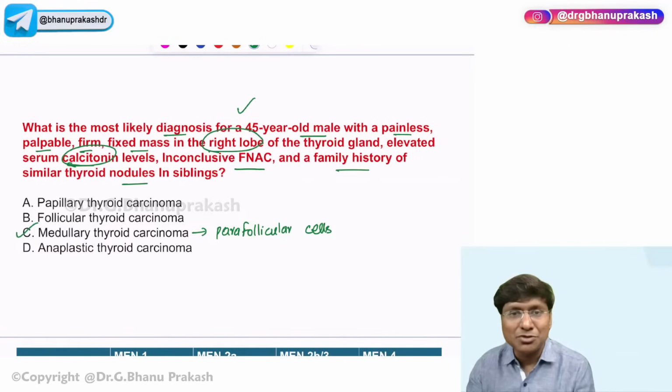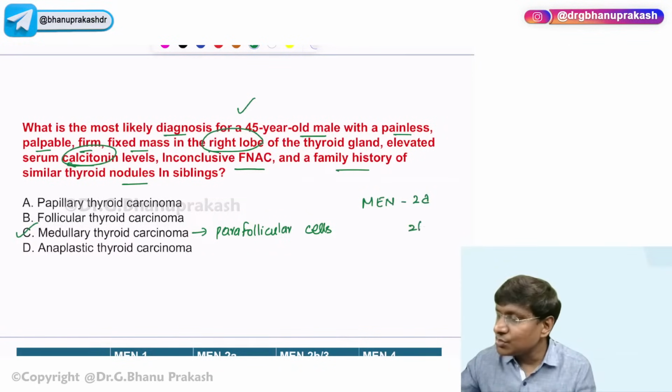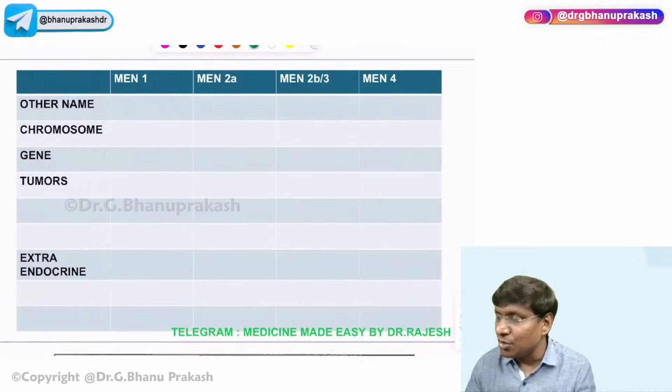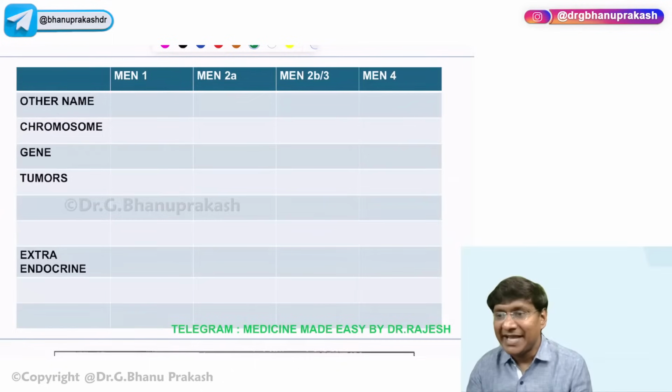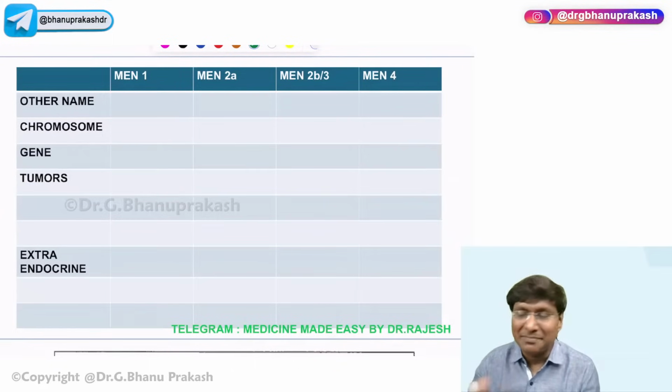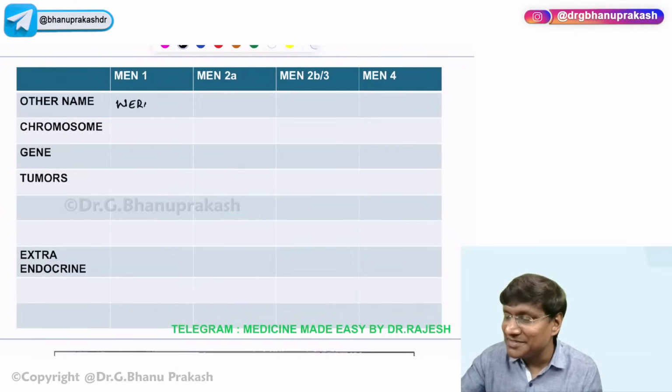And this medullary carcinoma of thyroid is associated with MEN2A. It is also associated with MEN2B, right? So the answer here is medullary carcinoma of thyroid. Now, this makes me come to the discussion of the MEN syndromes. What is another name for MEN1? Any one of you? The other name for MEN1 is Wermer syndrome, right?